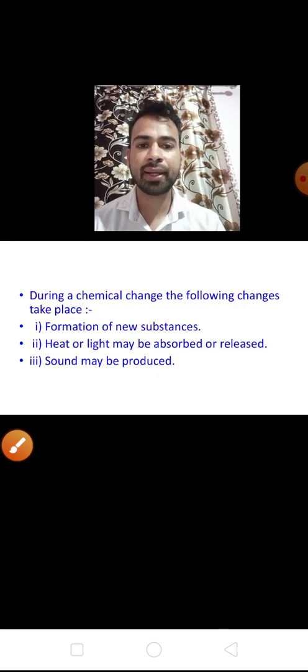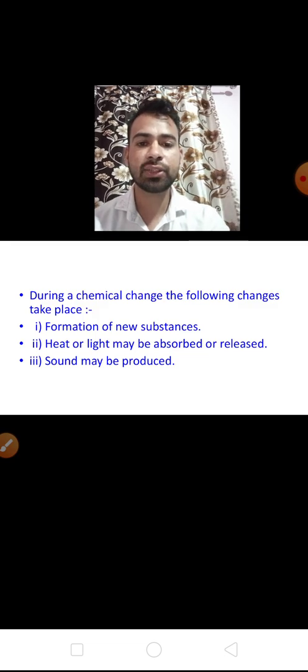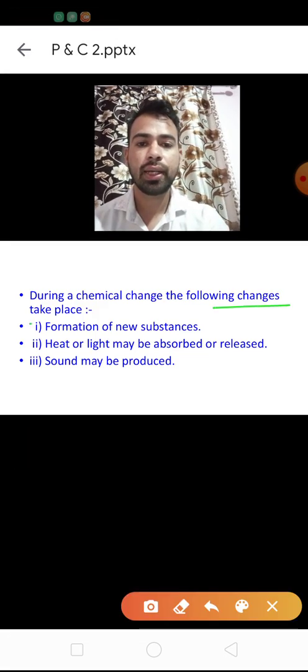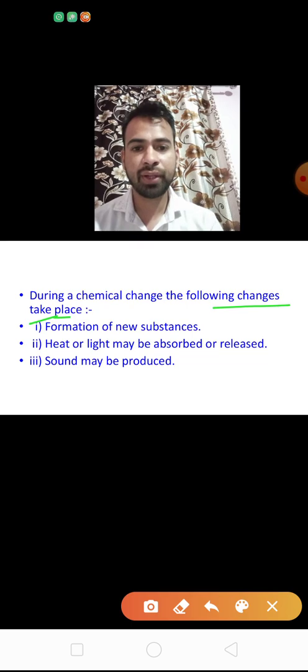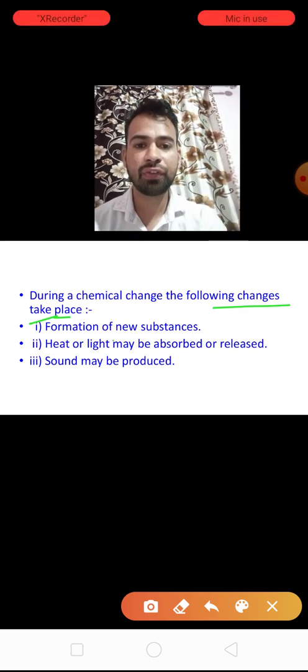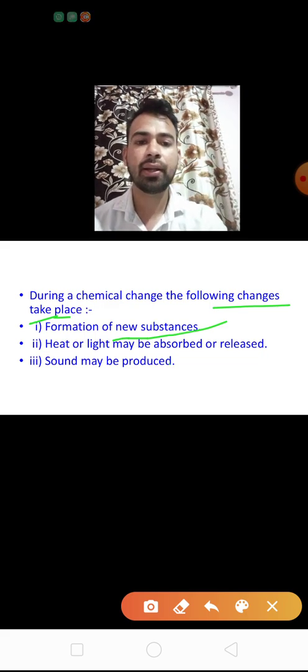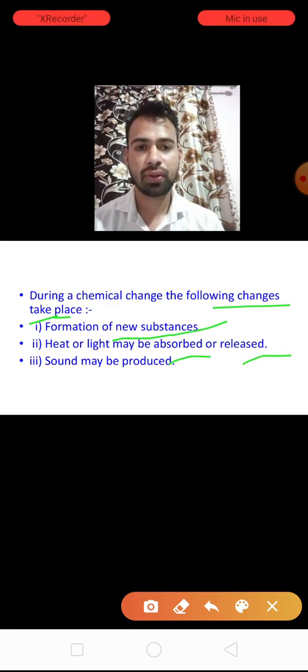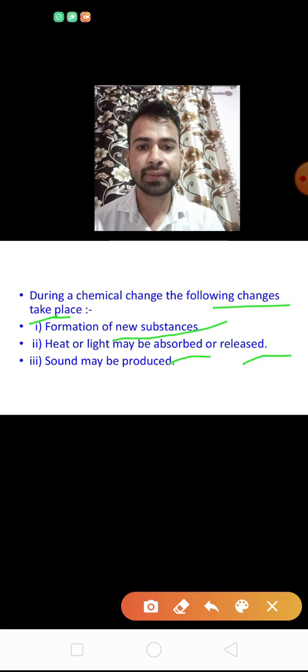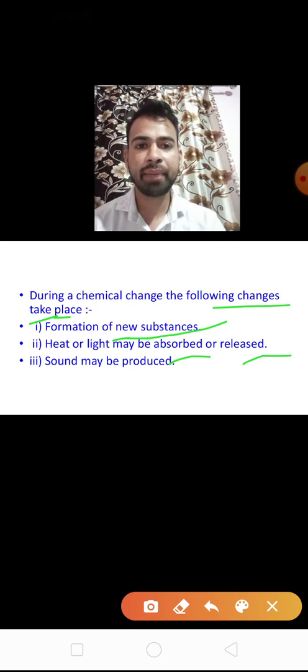During a chemical change, the following changes also take place. Number 1, formation of a new substance. Heat or light may be absorbed or released. Sound may be produced.